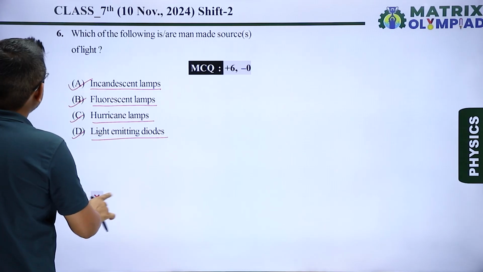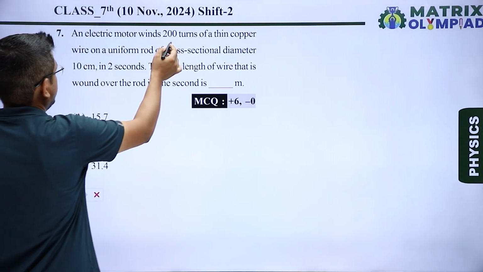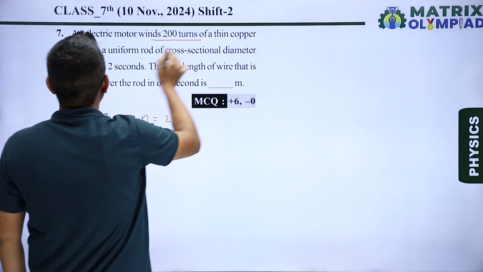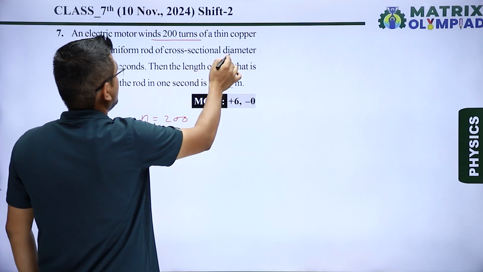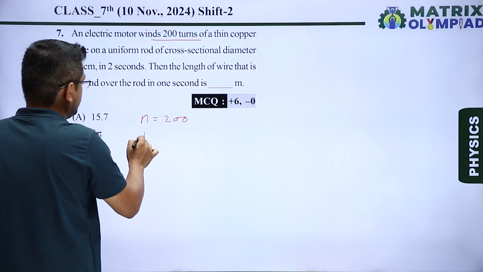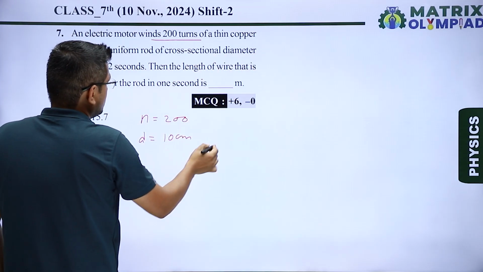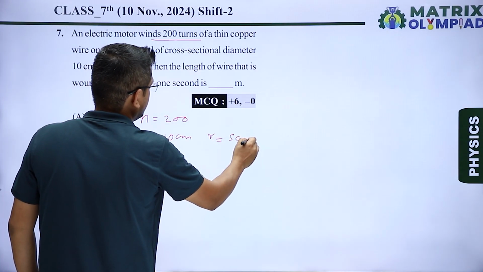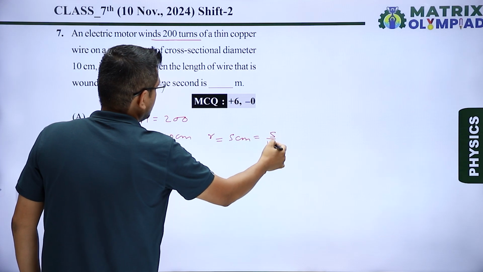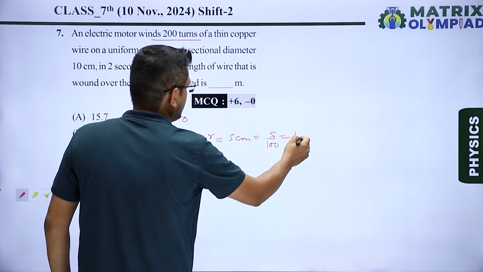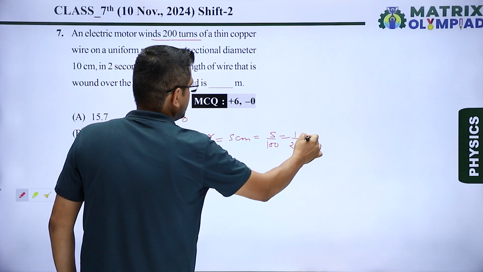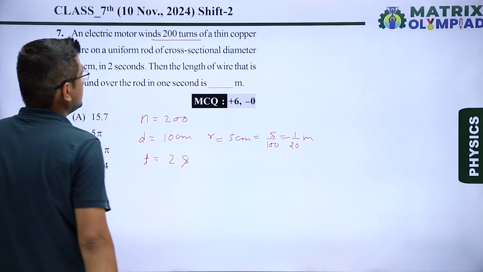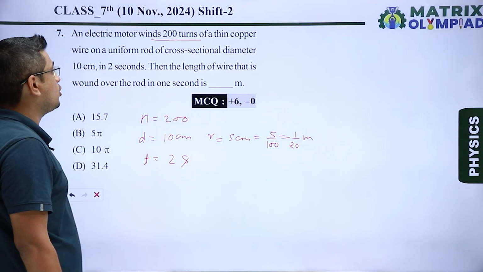Next question. Question number 7. An electric motor winds 200 turns, that means the number of turns is given as 200, of a thin copper wire on a uniform rod of cross section diameter 10 centimeter. So radius will become d by 2. Radius is equal to 5 centimeter, which is equal to 5 upon 100, or we can say 1 upon 20 meter. In 2 seconds, total time is given as 2 seconds. Then the length of wire that is wound over the rod in 1 second is.